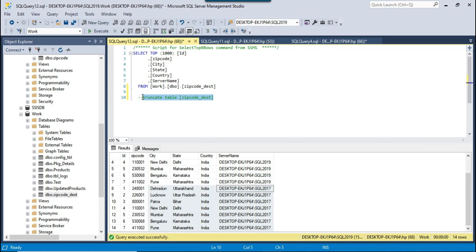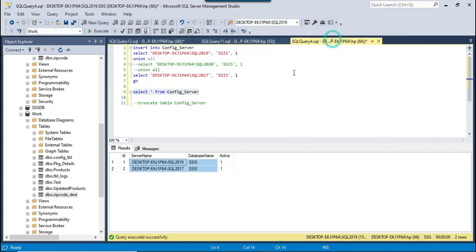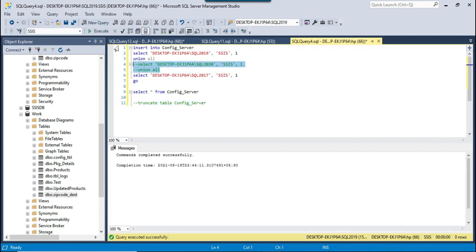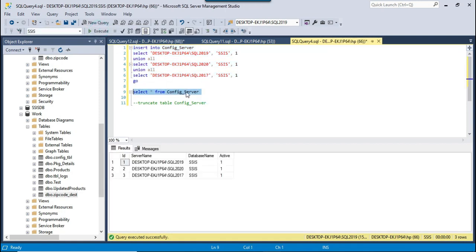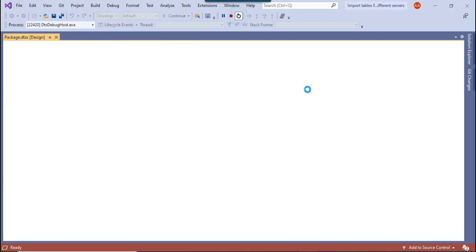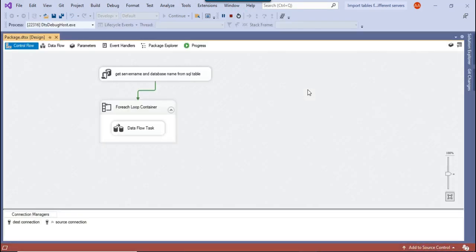Now let me truncate this table, and what I will do is add one new server into this list. Let me truncate this config table and add a new server which doesn't exist. Right now I'm adding this SQL 2020 into the config server table. I added 3 records and now the config server contains 3 records. So now the package will fail on SQL 2020 because this server does not exist. Let me rerun the SSIS package and let's see what will happen.